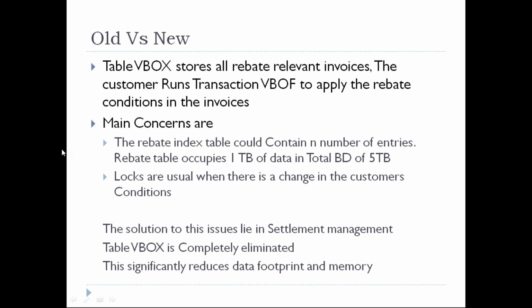I cannot change any sales order created for the customer, I cannot change any deliveries, or do anything. I cannot even post anything for that customer, because it shows the customer is already locked. Because of these two reasons, rebate settlement management has come into scope. So what is new here?